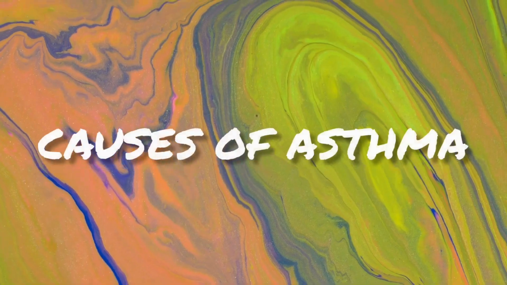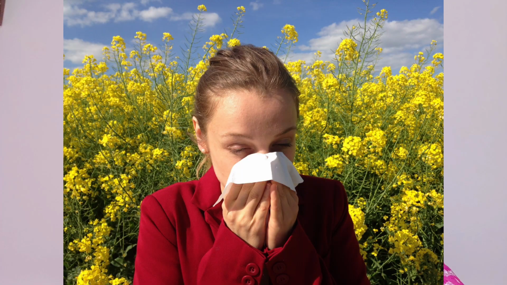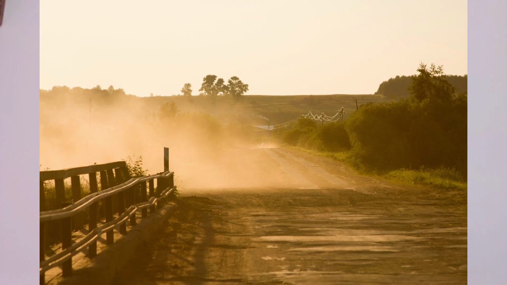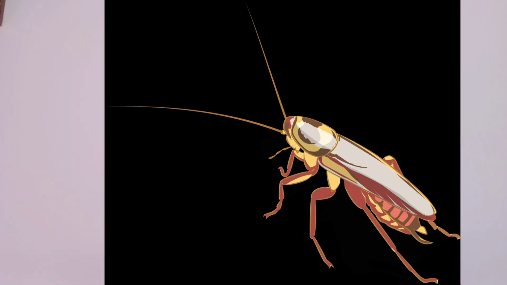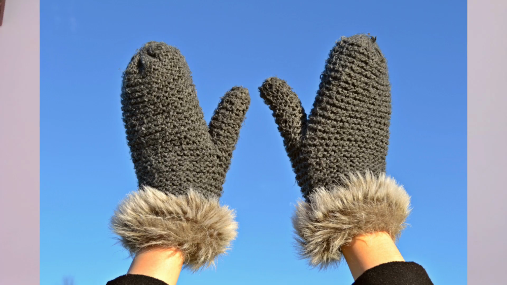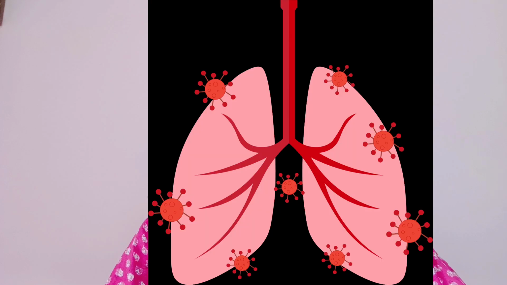Now coming to the causes of asthma. Mainly the causes are genetic and environmental. Genetic, it runs in the family. If parents have asthma, then the child is prone to develop asthma. Specific genes are responsible to develop asthma. Second one is environmental. Mainly allergens such as pollen, dust mites, pet dander, mold, cockroach droppings, air pollution, cold air, smoke, viral respiratory infections in early childhood.